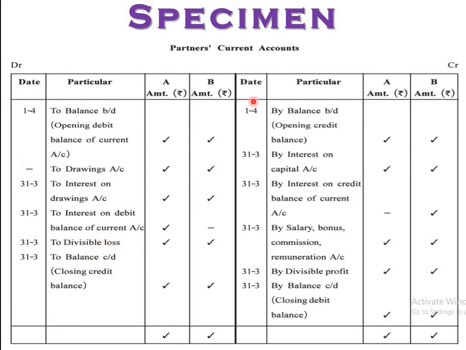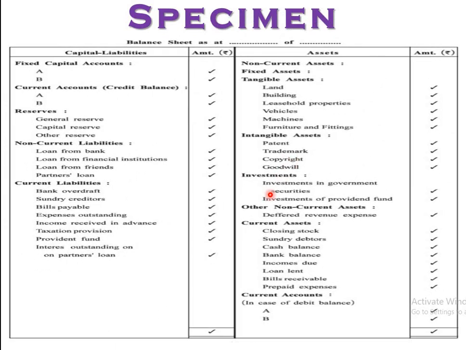Right? So if the debit balance is more than the credit balance, then that is the closing debit balance. If the credit balance is more than the debit balance, that is the credit balance. Always it is not shown that A has a credit balance, so B has a credit balance. Sometimes A has a credit balance, so B has a debit balance, depending upon the income and expenses. Next, the last one, balance sheet.